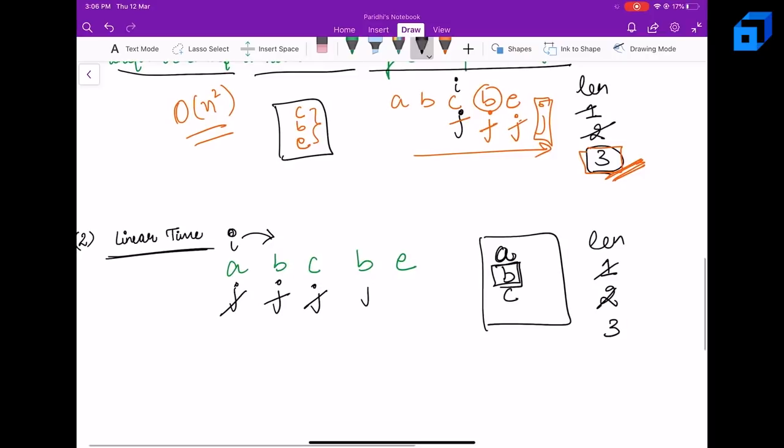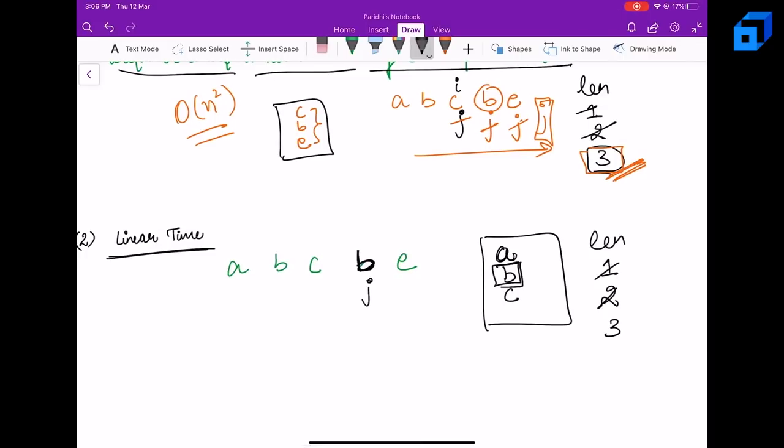Can we just do something else? Well, we have to actually make sure that B does not exist, right? So in that case, instead of moving J back, we can increment our I till the point this jth character does not exist in the set anymore. Now what do I mean by that? Let's see. So I is incremented and this particular character can be erased from the set as it is no more in the current window from I till J, right?